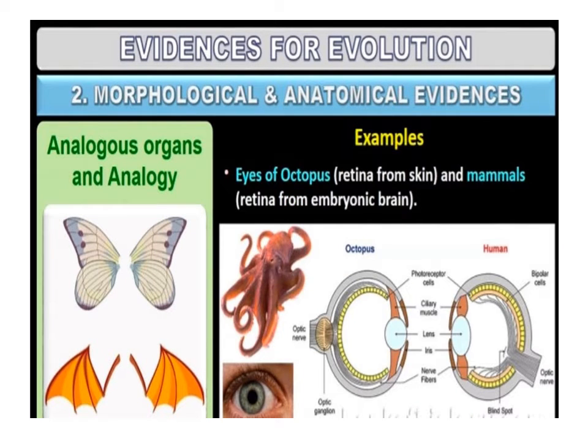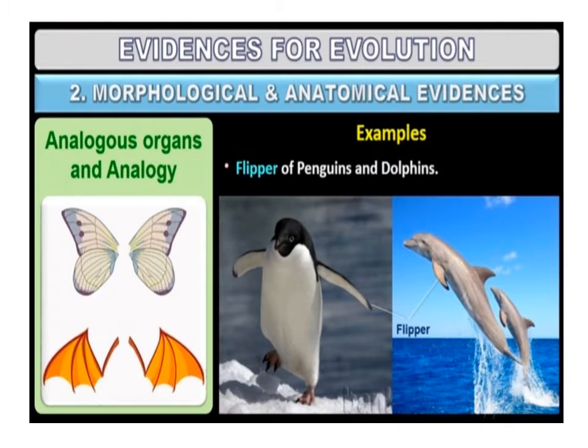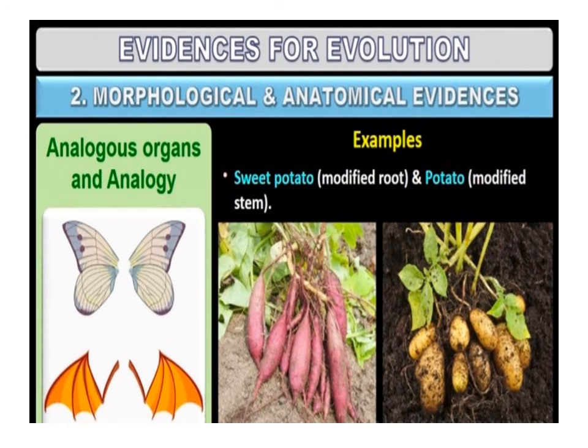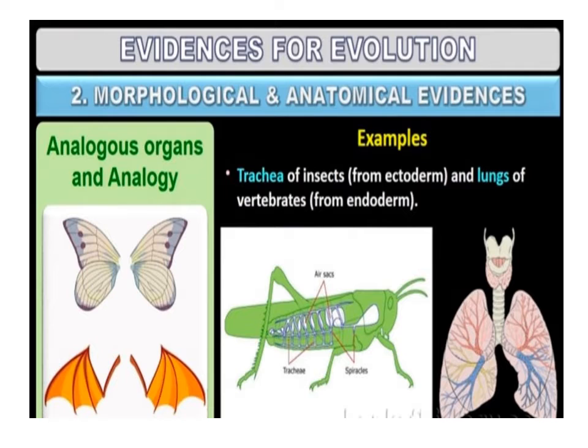Eyes of octopus, retina from skin, and mammals, retina from embryonic brain. Flippers of penguin and dolphin. Sweet potato, root modification, and potato, stem modification. Trachea of insects from ectoderm and lungs of vertebrates from endoderm.